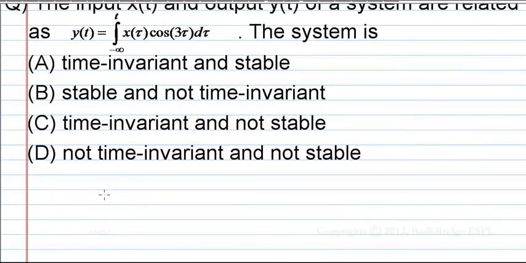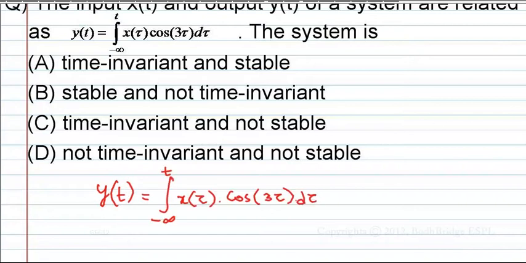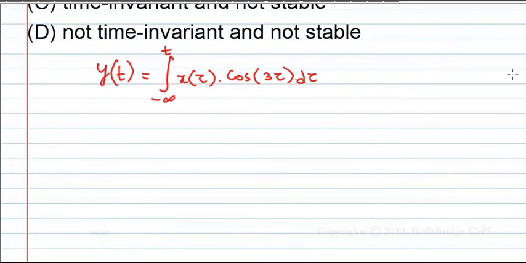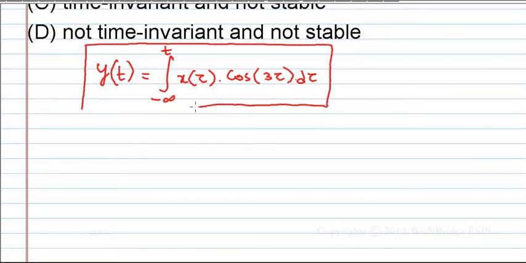He gave a relation y of t equal to integral of x of tau into cos 3 tau into d tau. Okay, this system behaves in this way when an input is given. He is asking what is the type of system. Is it time invariant, stable or not, like that.